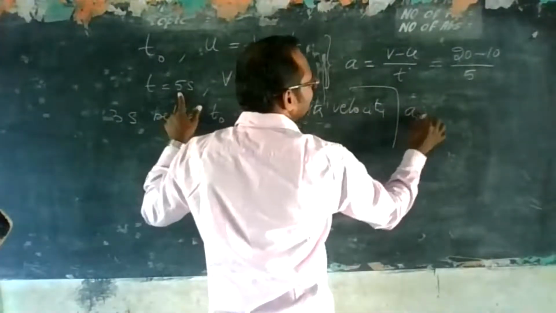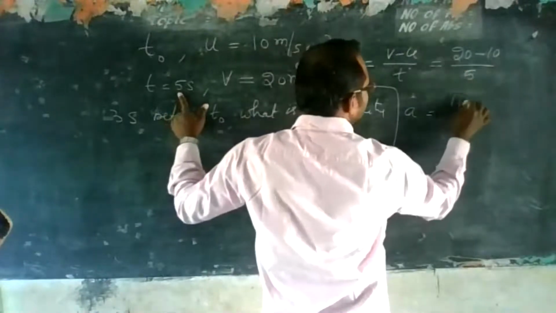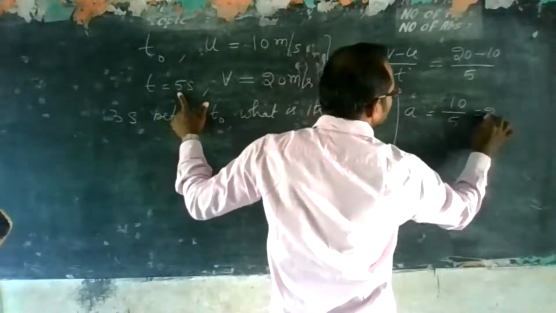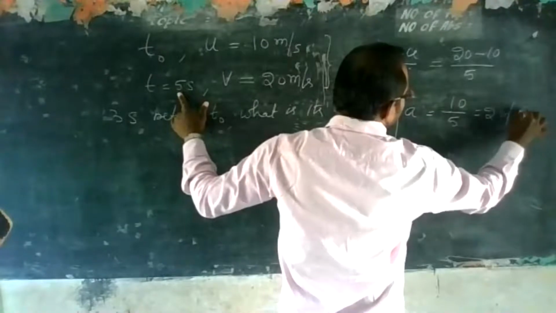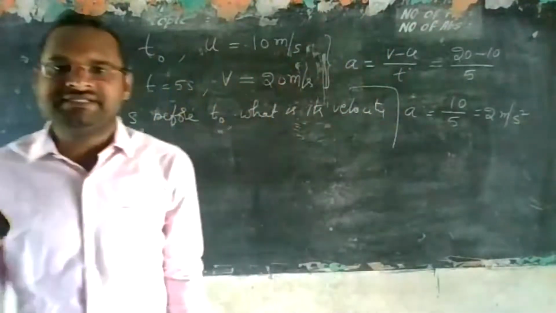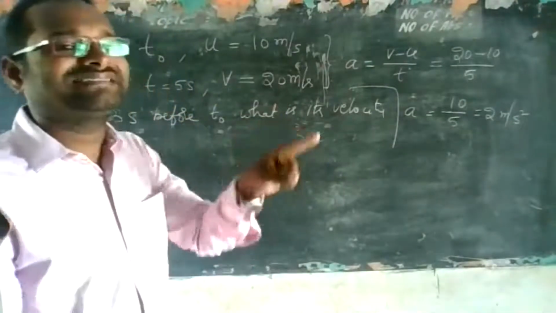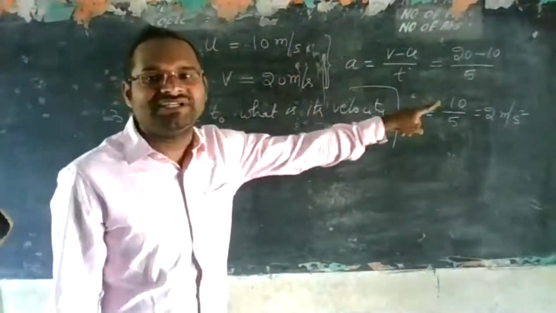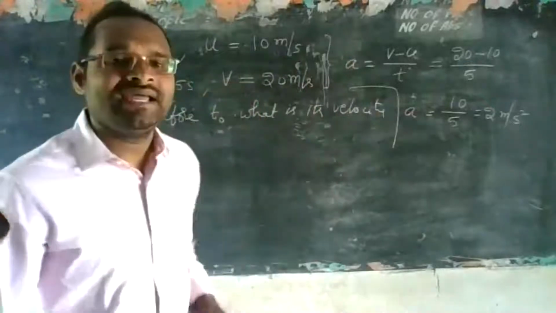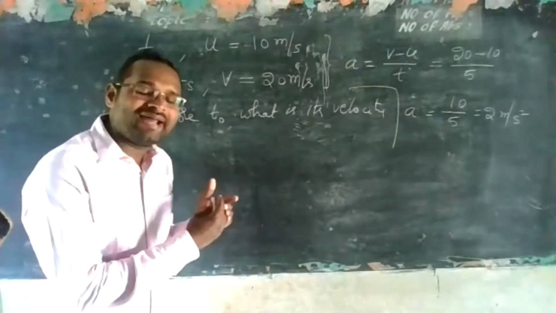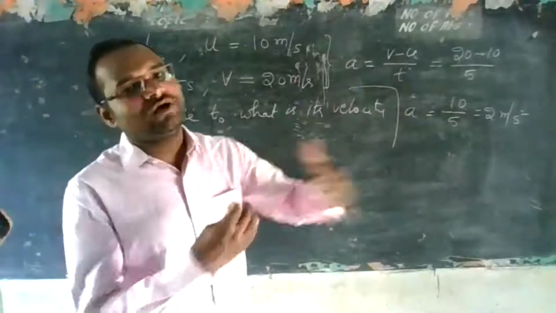So acceleration is 20 minus 10 is 10, 10 by 5 is 2 meter per second square. This 2 meter per second square will be maintained for the whole journey.